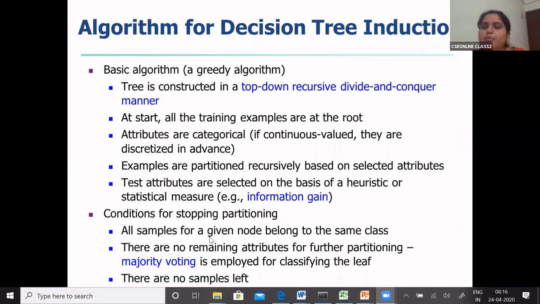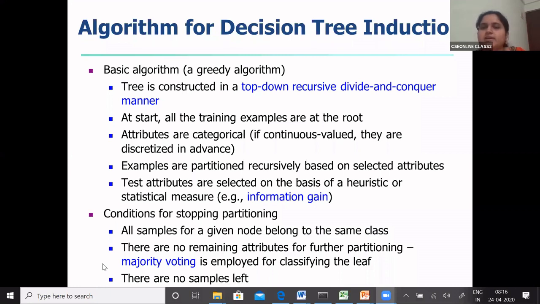So what is the stopping criteria? For each algorithm, you should know when you have to stop, right? That is your stopping criteria. Here the stopping criteria is that the sample has to be divided in such a way that it belongs to one decision.